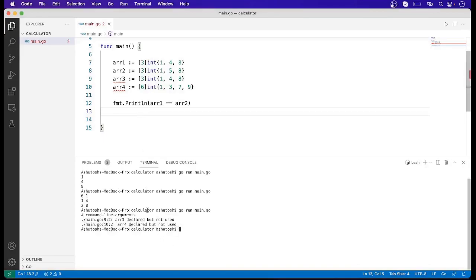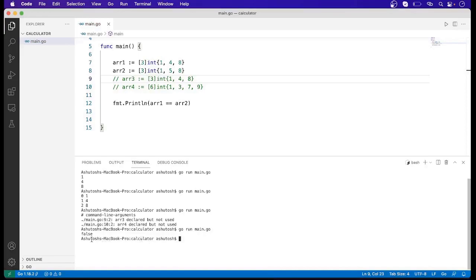Here it is showing that array 3 declared but not used and array 4 declared but not used. So for now let me comment them out, and now again let me run this code. When we run this code we can see this is the result.